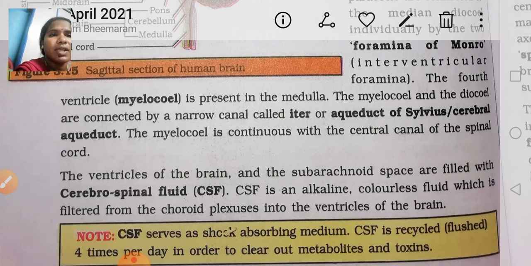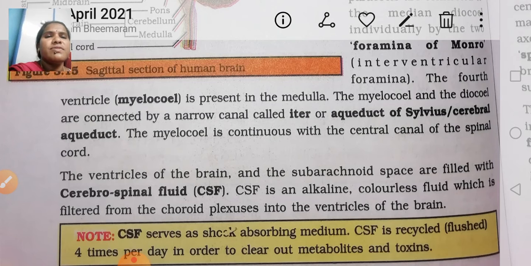It is an alkaline, colorless fluid which is filtered from the choroid plexus into the ventricles of the brain. You have to keep in mind how the cerebrospinal fluid is formed.